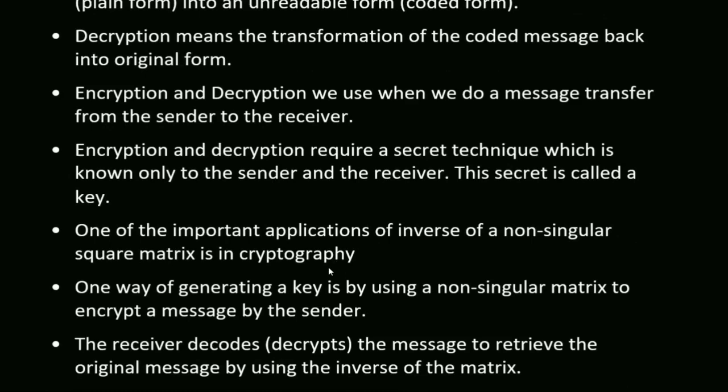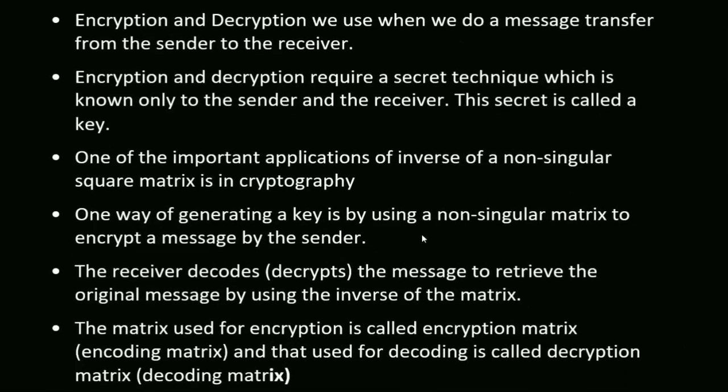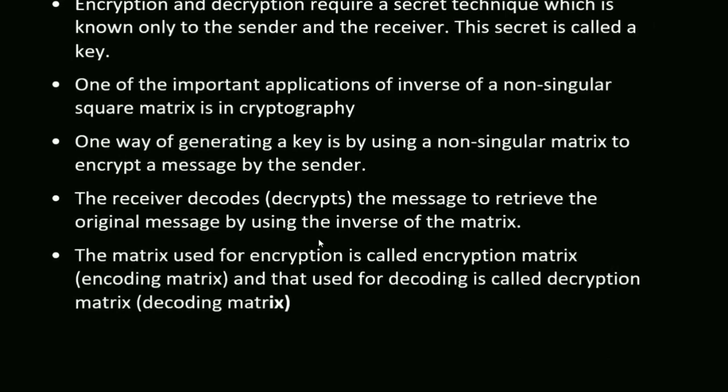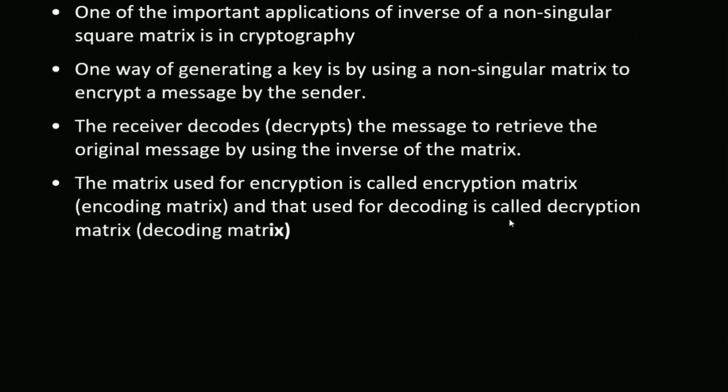This is one of the most important applications. We use a non-singular matrix to encrypt a message by the sender. The receiver will decode it by using the inverse. The matrix we use in encryption is called the encryption matrix, and the one used for decoding is called the decoding matrix.